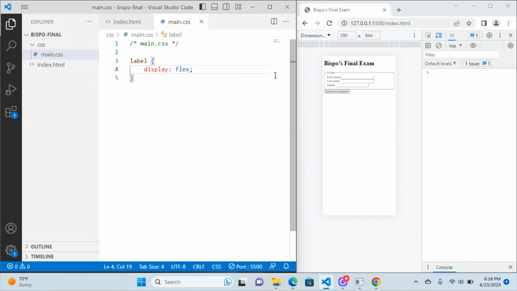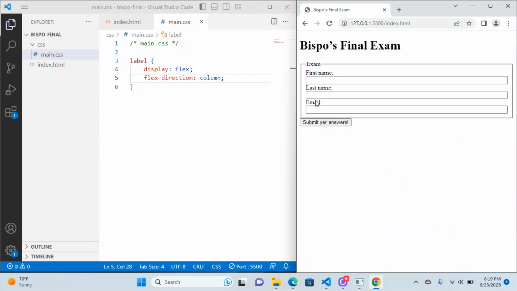That by itself will put these guys next to each other, but we don't want that, right? The instructions say to put the label text above each field. Now this was the part that I screwed up, but everybody I think understood what I meant once I got things fixed. So display flex, and then the way that you get these to appear vertically instead of horizontally is to do a flex-direction column, like so. And then these guys are showing up above each other. There we go. And then it just says, okay, so make it pretty.